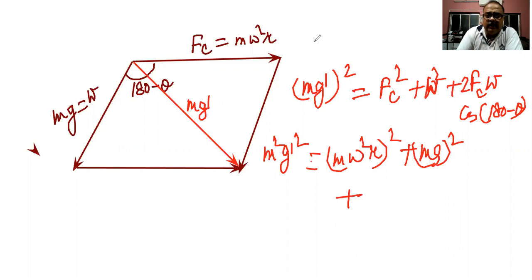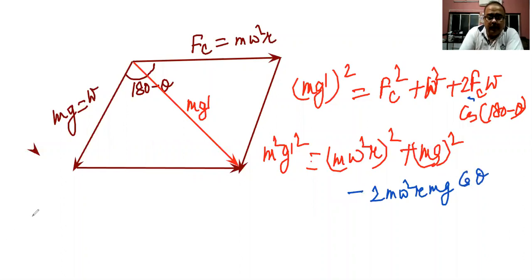So let me write with a different color. This will be twice, instead of Fc I will put m omega square r, and W is mg, and cos of (180 minus theta) equals minus cos theta. So from here you just take out m square.